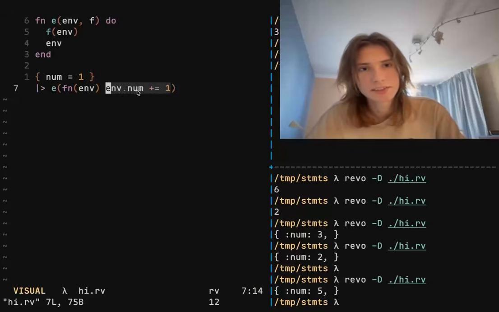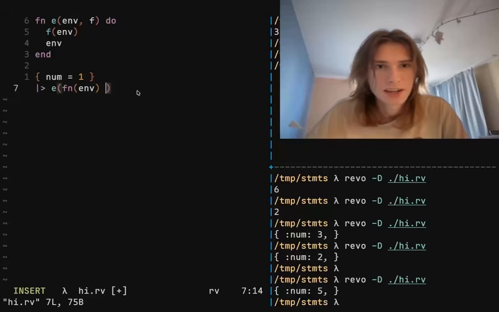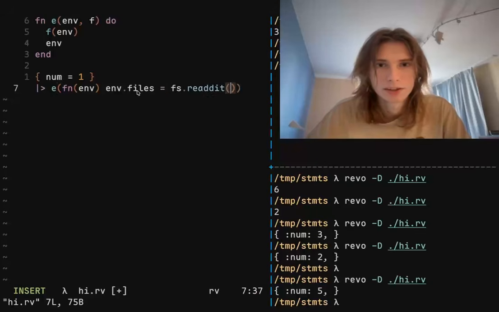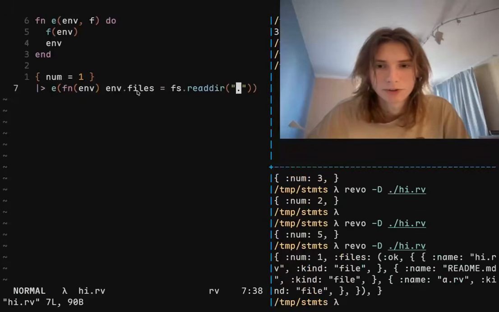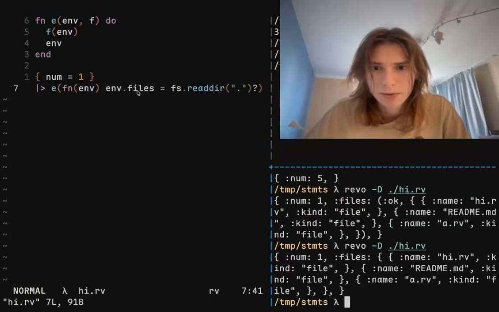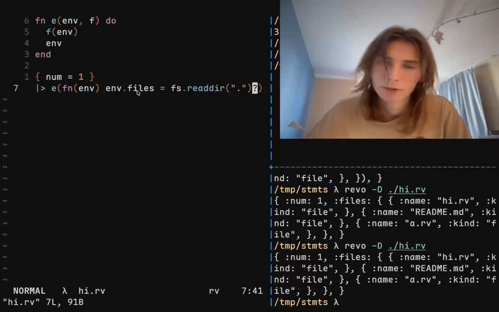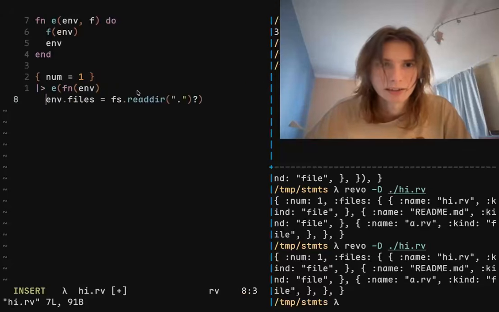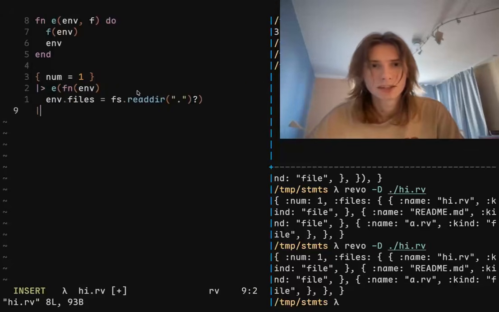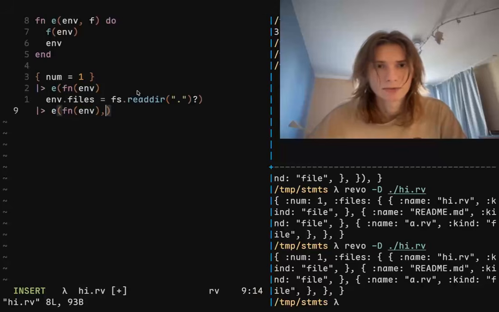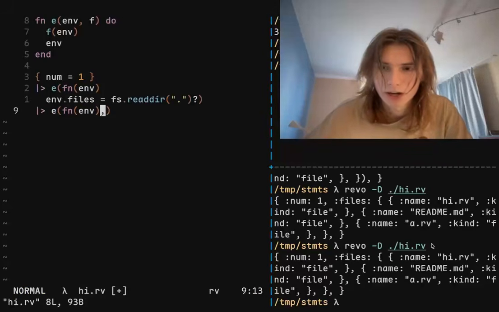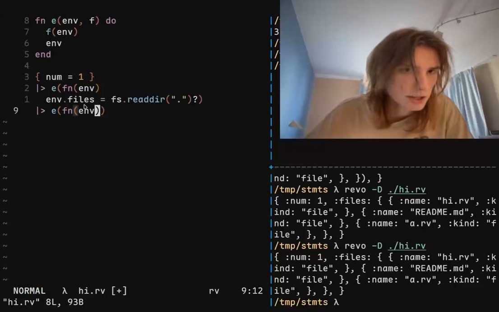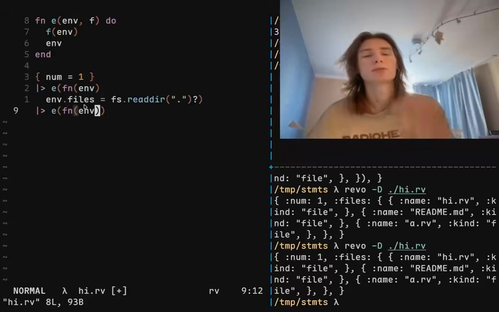Now let's actually try to do a program with this. So env.files, for example, is going to be fs.read of the current working directory, and that's it. That's just it. We can probably unwrap it. Can we? It doesn't return an error, which is really stupid because it might return an error sometimes. I don't know why I did it like that. By the way, you also get a readout of the whole environment at the end if you don't do anything, which is kind of nice, honestly. That's what you want to do.